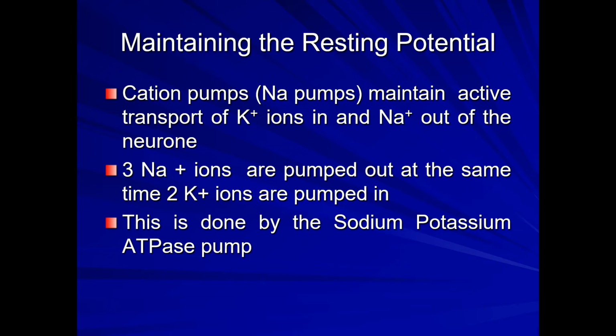They are responsible for maintaining an active transport, which means with the expenditure of energy. They send the potassium ions inside and send the sodium ions outside. When three sodium ions are pumped out, two potassium ions are pumped in.